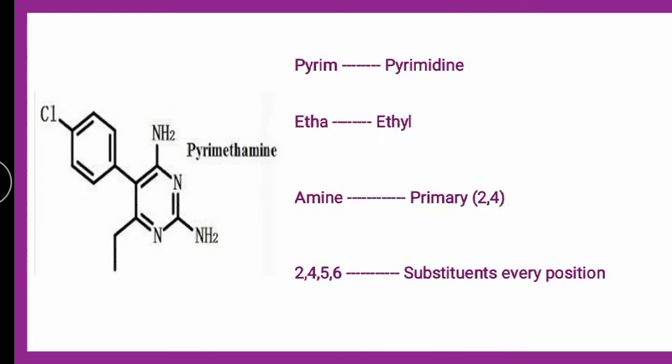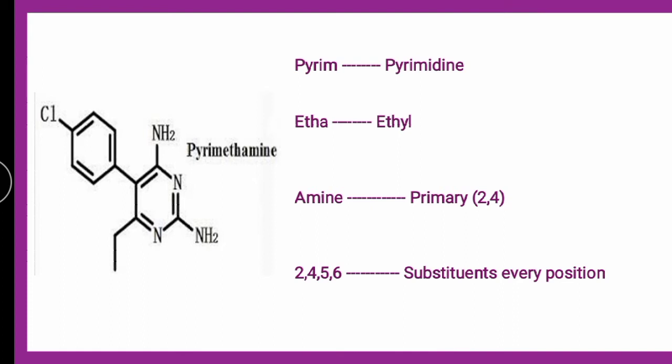Okay, see this one, pyrimethamine. Pyrim is for pyrimidine, etha is for ethyl, amine which is a primary amine at second and fourth position, and remaining is chlorophenyl. So how can you remember this?